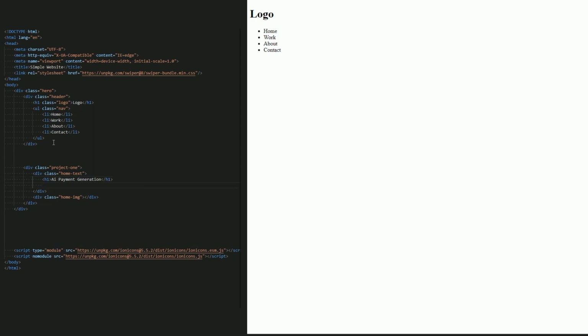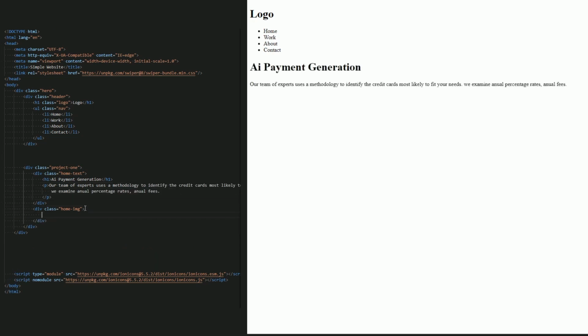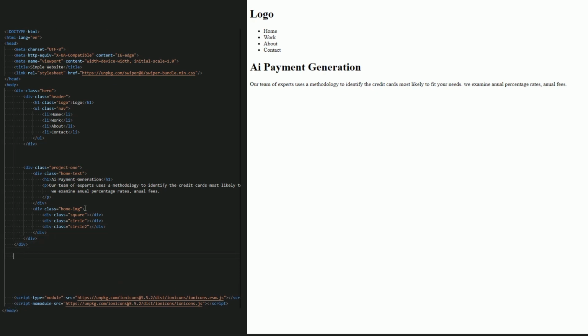In home text, create an h1 for this, and let's type "AI payment generation". And add a p, let's type the same description. Now for home image, let's create three divs because we want to create a square and two circles. So first div, let's name it square, second div, circle, and the third div, circle 2. Okay, we're done with our hero page.